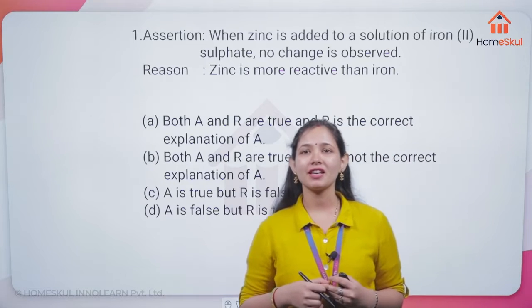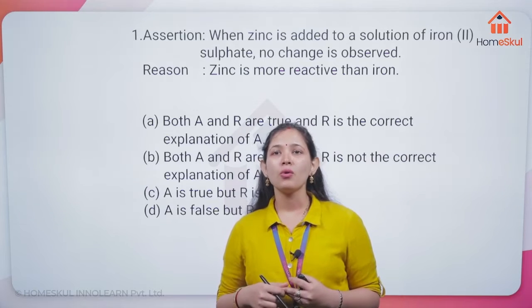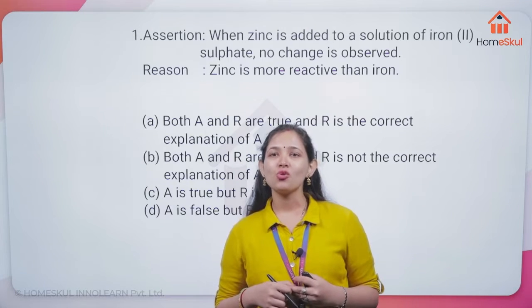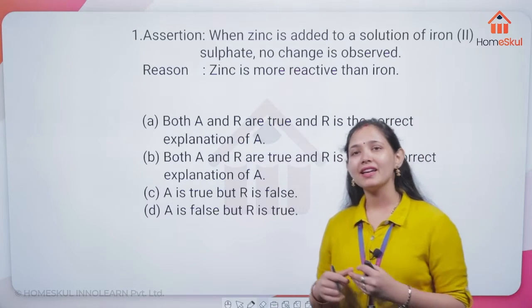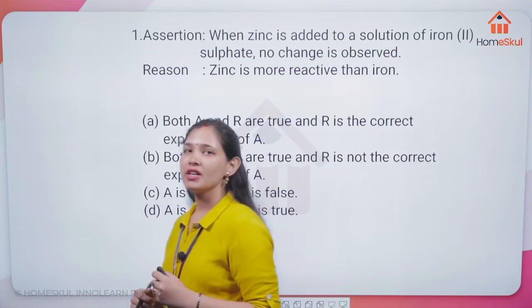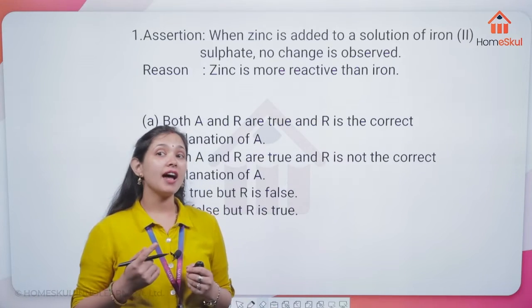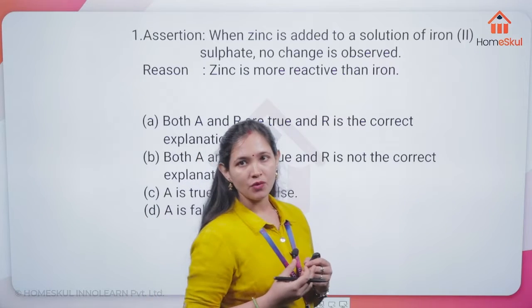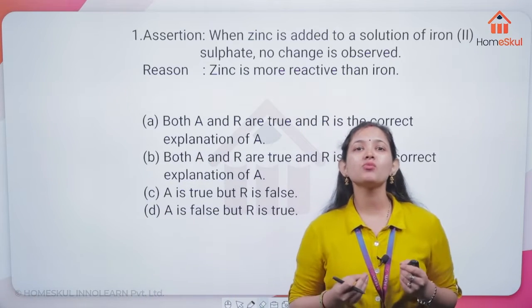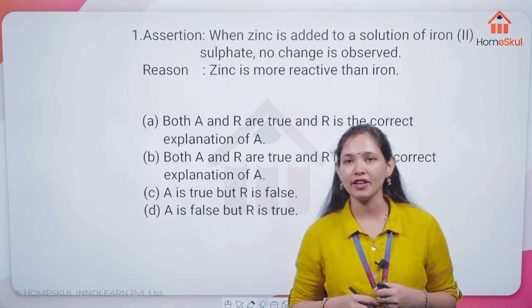Option says there is a change. Anushka says no change. But there is a change in the reaction. Why? Like we were adding iron to copper sulfate, right? So we say that iron is more reactive, so it can displace copper from copper sulfate.